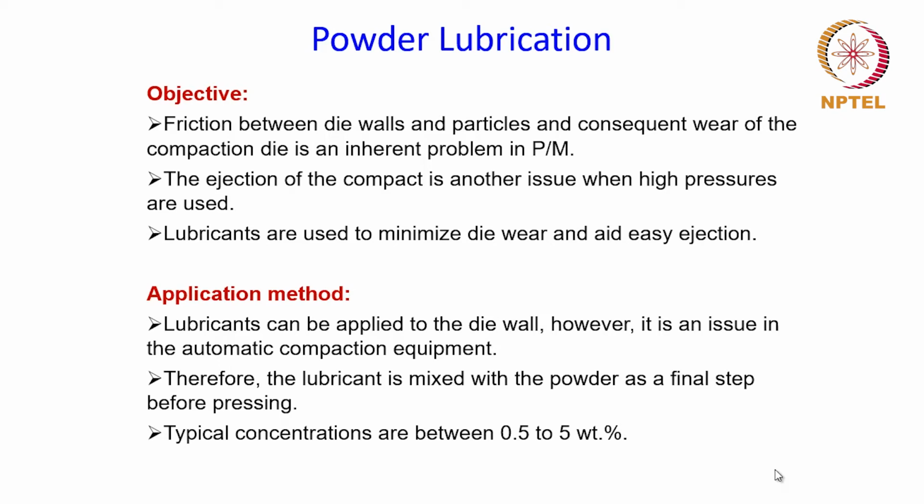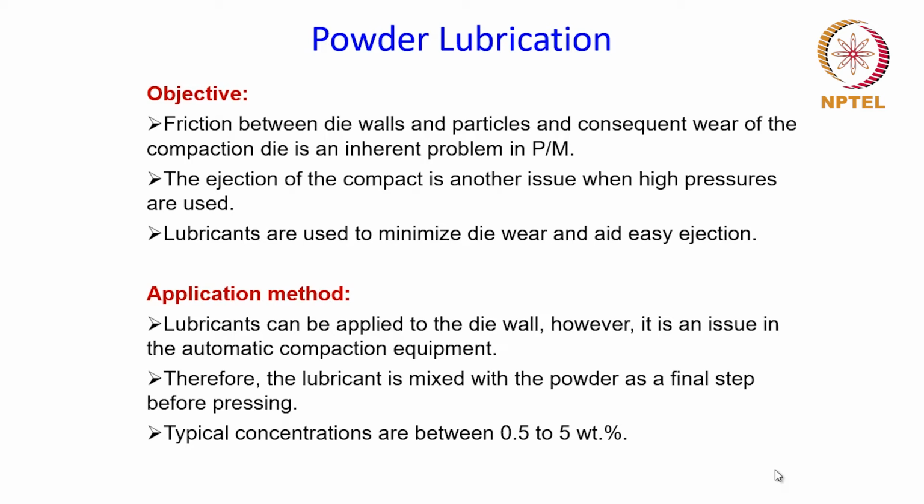Powder lubrication is an important aspect of the powder metallurgy process. So let us see the details of the powder lubrication process, as to how it is done and what are the materials used and so on. So let us first see the objective of powder lubrication. The objectives are as follows.